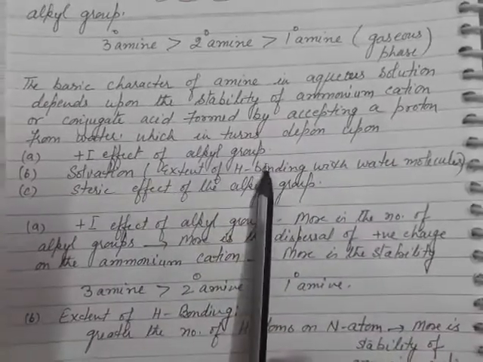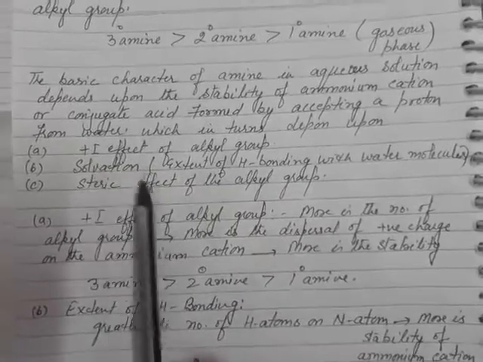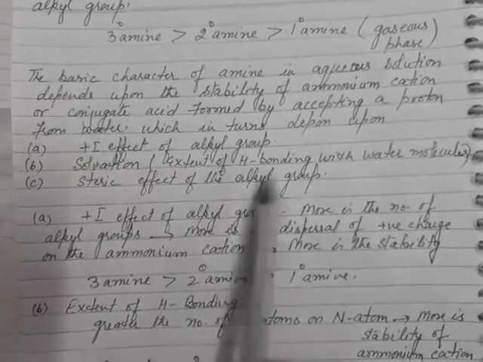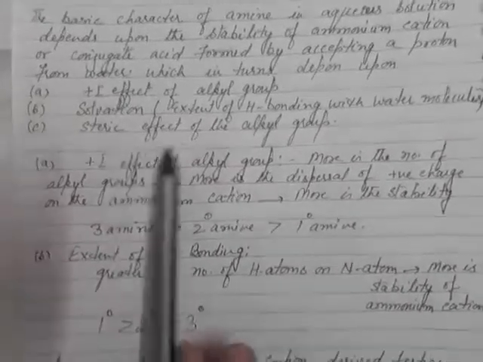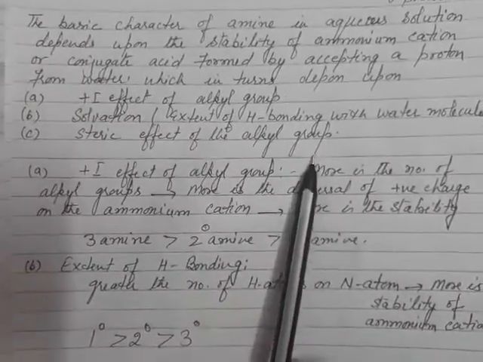First is the plus I effect of the alkyl group. Second is the solvation, that is the extent of hydrogen bonding with the water molecule. Third is the steric effect of the alkyl group.